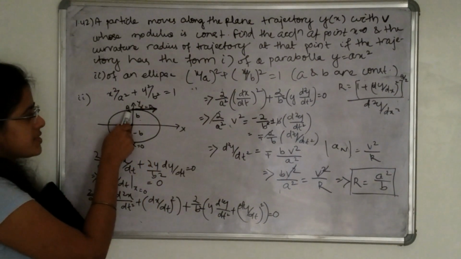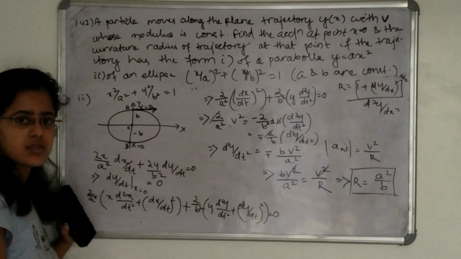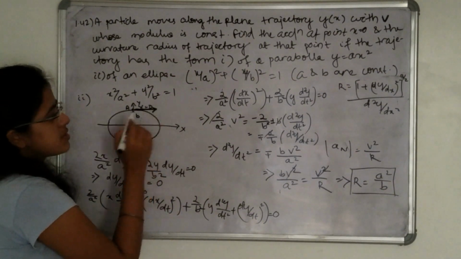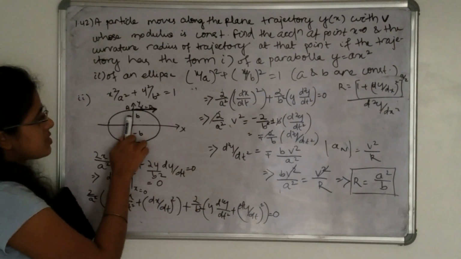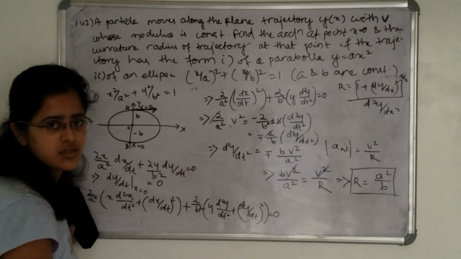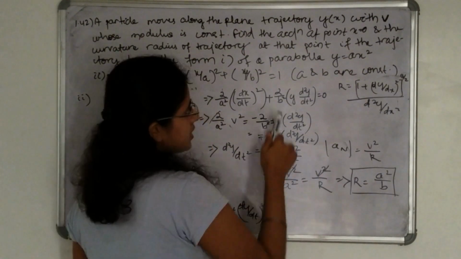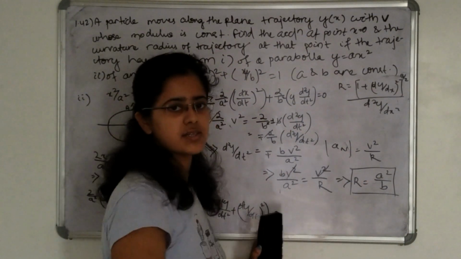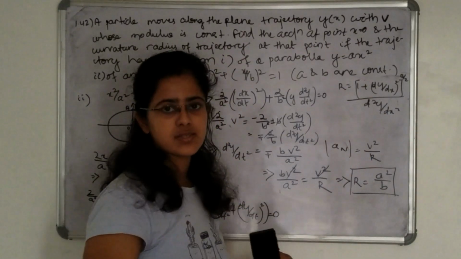The work of tangential acceleration is either accelerating or decelerating the particle, that means either reducing or increasing the velocity. But here the velocity is constant, so there is no tangential acceleration. All the acceleration here is along the normal direction. That means I can equate this with normal acceleration, and the total acceleration is this much. By equating this, you can find the radius of curvature. Also, you can find this radius of curvature from this equation.